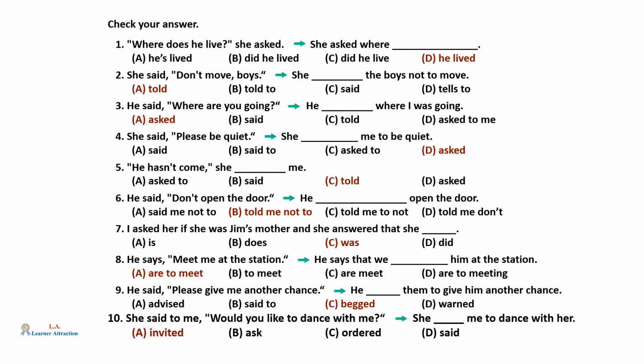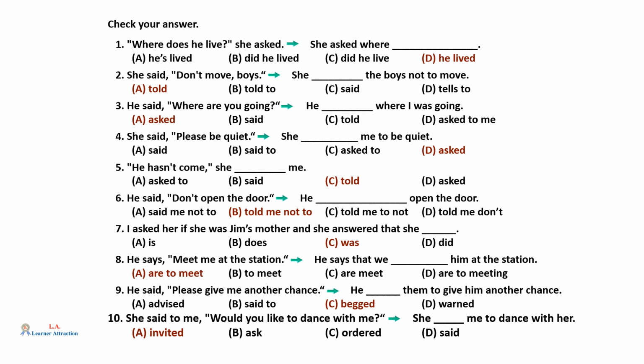Question 4: D, asked. She said, "Please be quiet." She asked me to be quiet. Question 5: C, told. "He hasn't come," she told me. Question 6: B, told me not to. He said, "Don't open the door." He told me not to open the door.